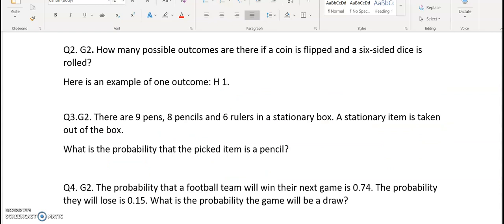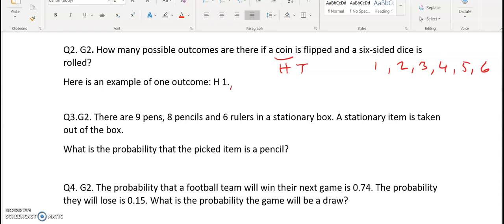In question number 2 we have: how many possible outcomes are there if a coin is flipped and the 6-sided dice is rolled? Here is an example of an outcome, H1. So for the coin we have either H or T, so heads or tails, and we have 6-sided dice, which is either 1, 2, 3, 4, 5 or 6. So if I get heads, then I might have a 1.